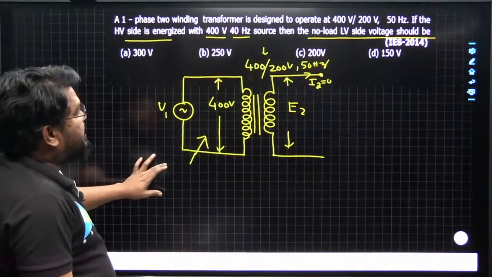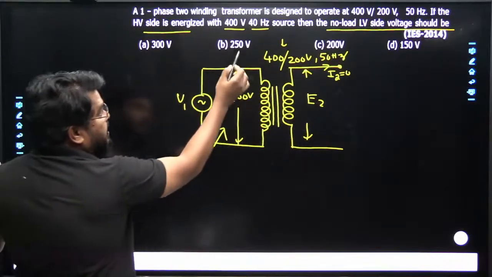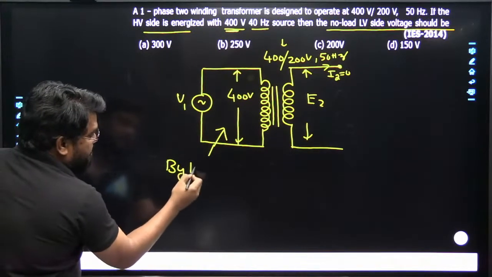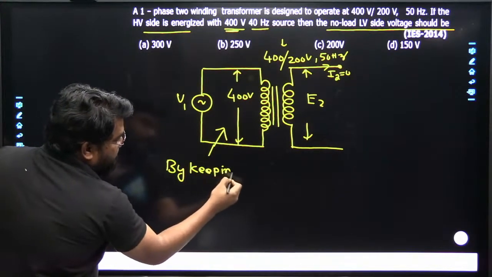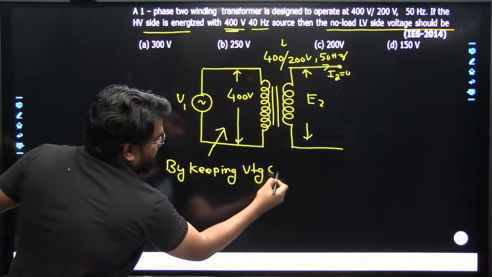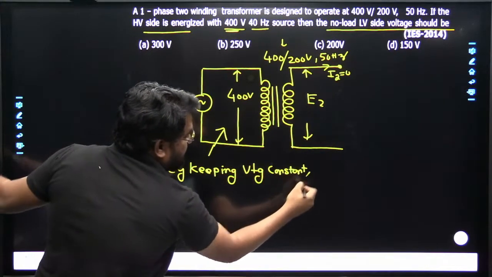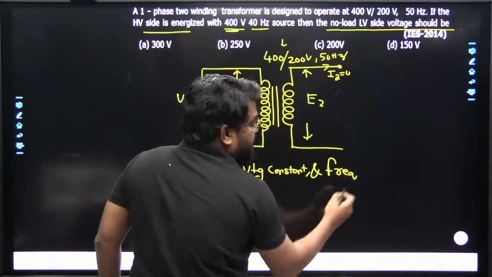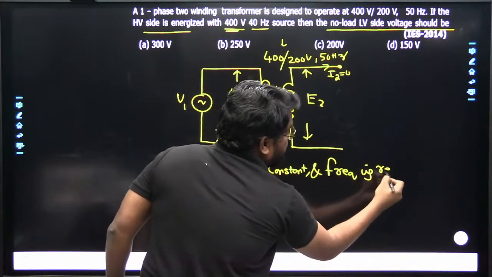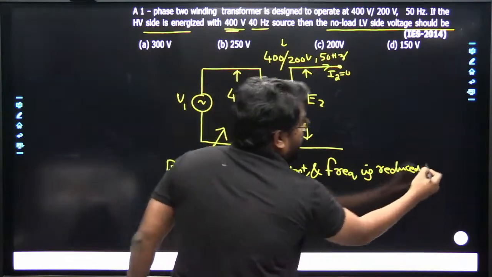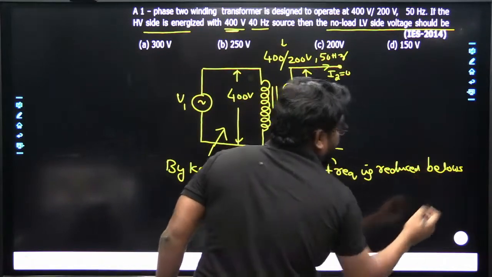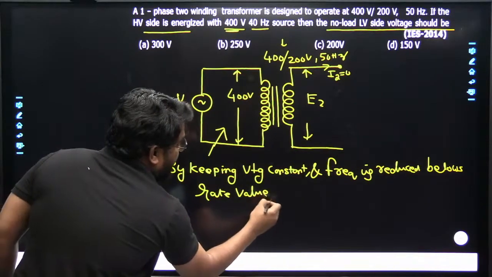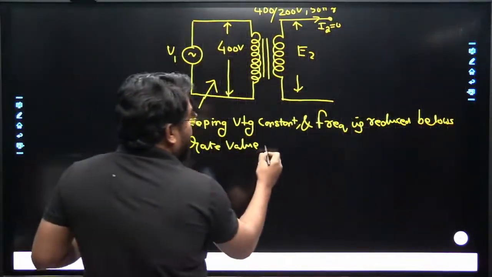This question is nothing but keeping the voltage constant and reducing the frequency below its rated value. So what will happen under this condition?